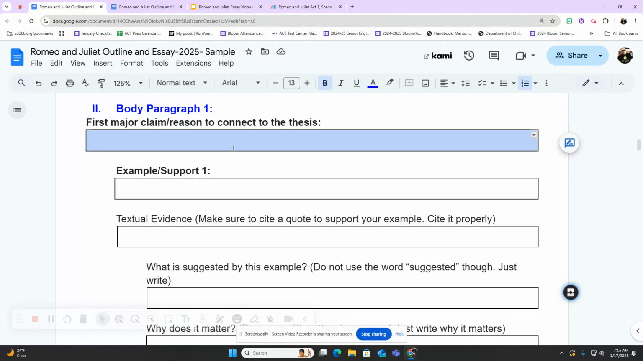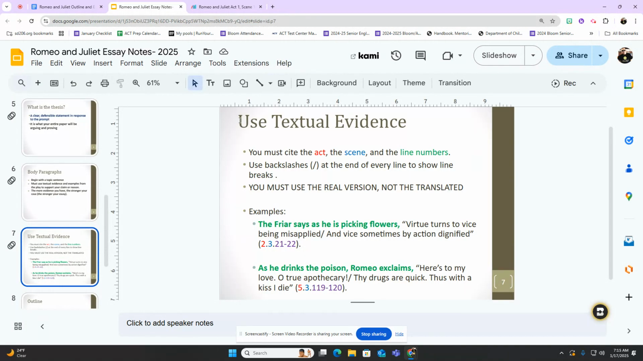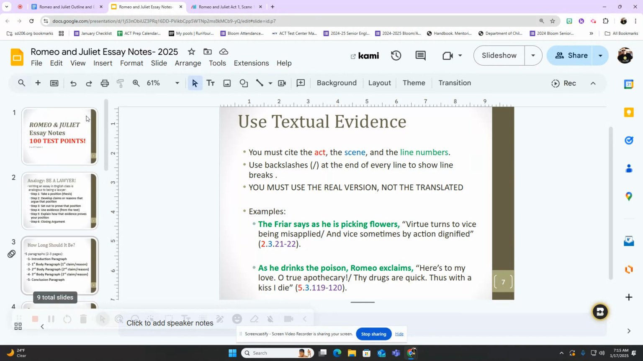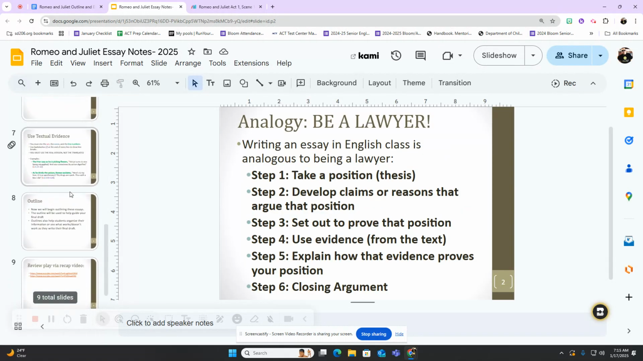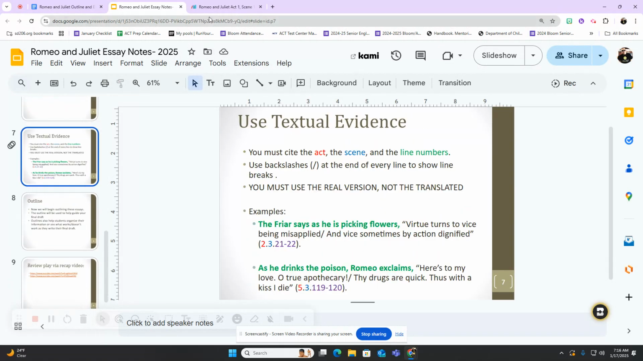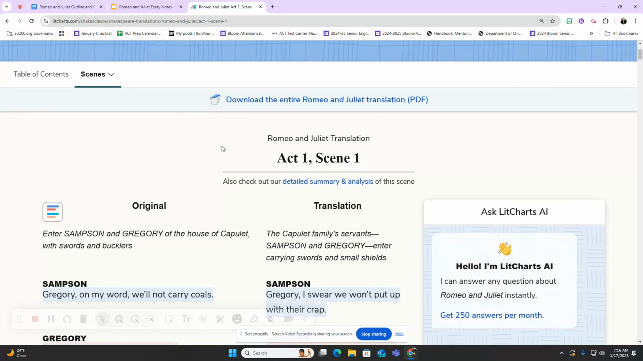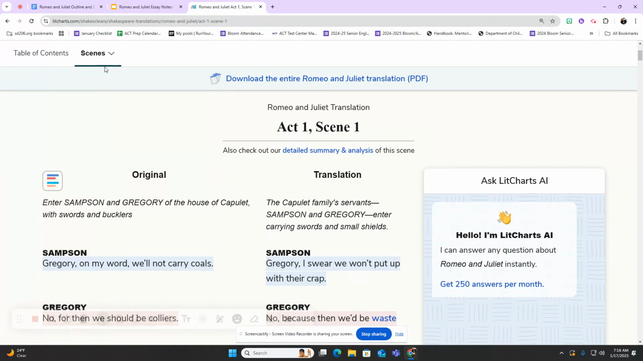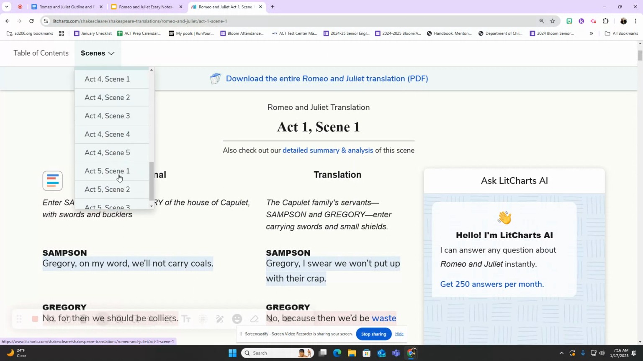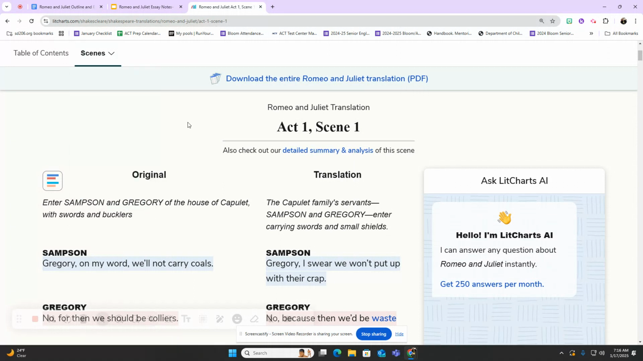Okay? So every body paragraph begins with an opening topic sentence. Now, before you do all this, one of the things you're going to want to do is have these notes that I provided in the PowerPoint open to the slide that says textual evidence. And it also doesn't hurt to have the lit charts open that I attached to the assignment to take you to the different scenes and acts of the play. Because this is where you can pull some textual evidence that you might want to use in your essay.